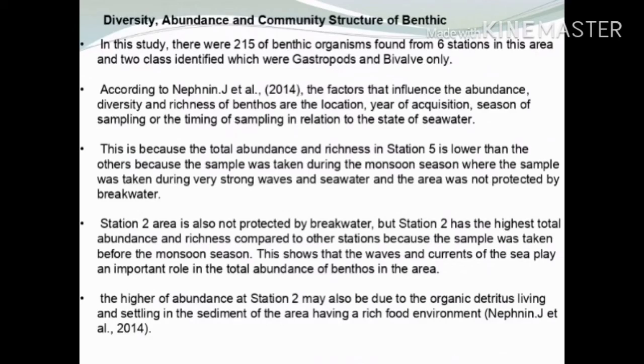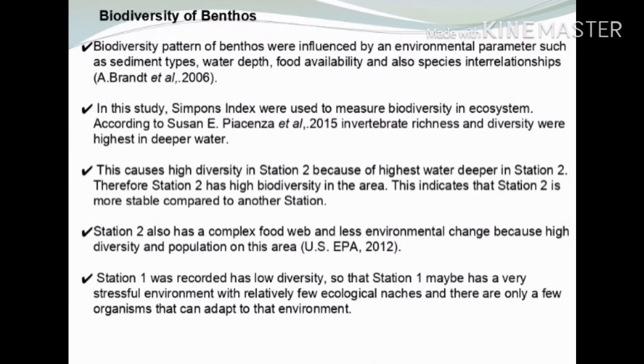The factors that influence the abundance, diversity, and richness of benthos are the location, year of acquisition, season of sampling, or the timing of sampling in relation to the state of seawater. The total abundance and richness in Station 5 is lower than the others because the sample was taken during the monsoon season, with very strong waves and seawater, and the area was not protected by breakwater.